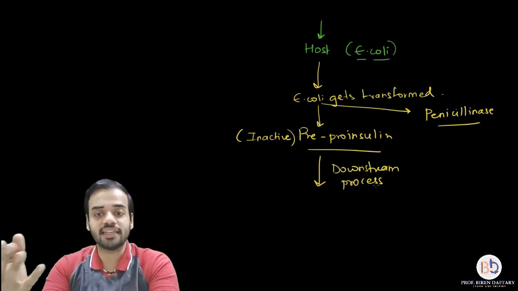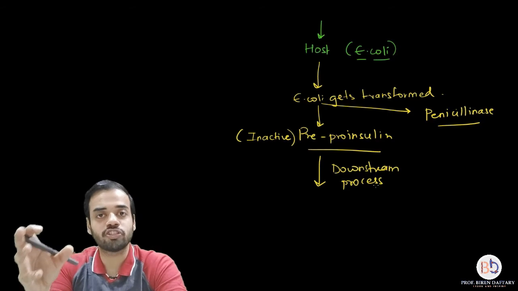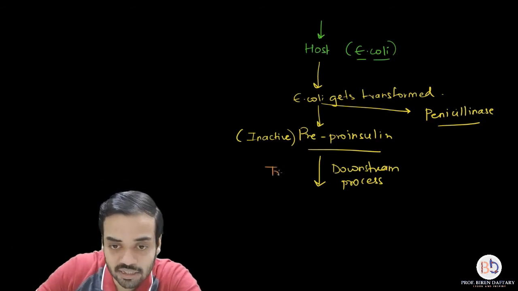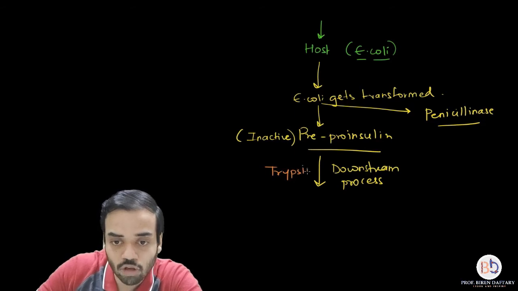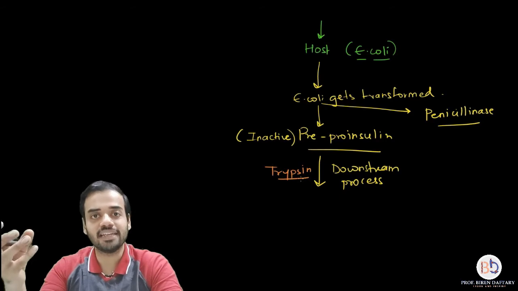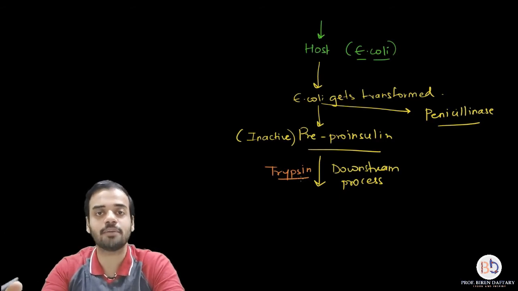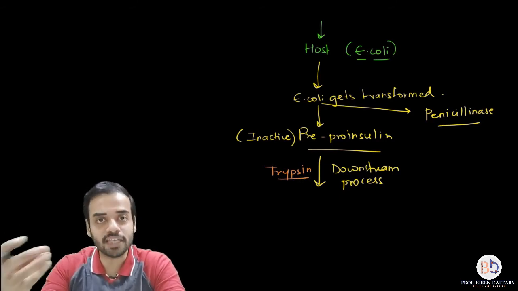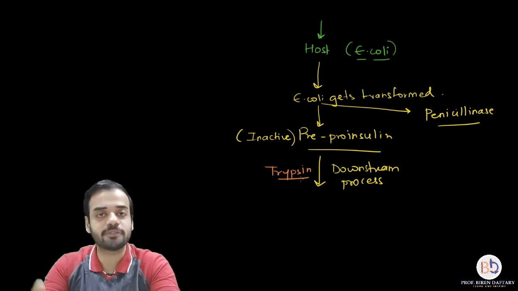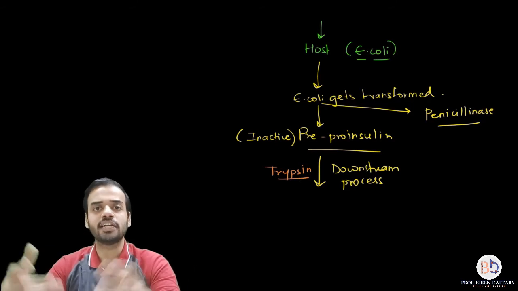Okay, and then during this downstream process, an enzyme is used, and that is called trypsin. So it is also called trypsin treatment. If you want to remove that inactivated pre-proinsulin from E. coli cells, then you need to do trypsin treatment, which helps in the removal of that pre-proinsulin from the E. coli. Once that pre-proinsulin is removed, it can be stored.